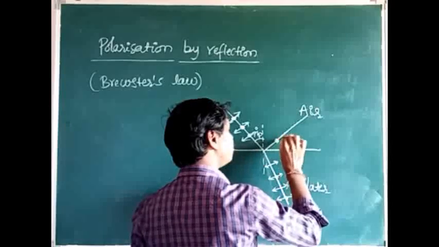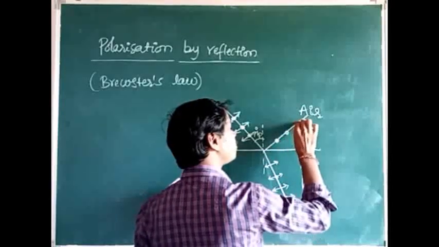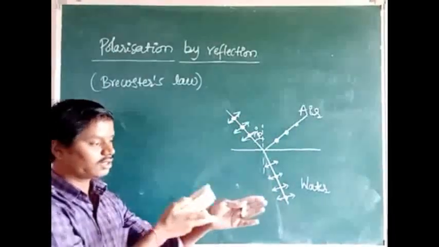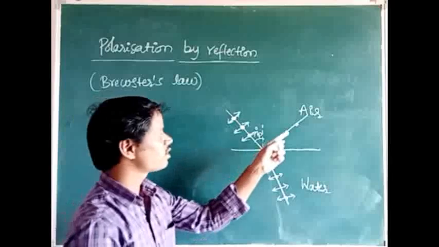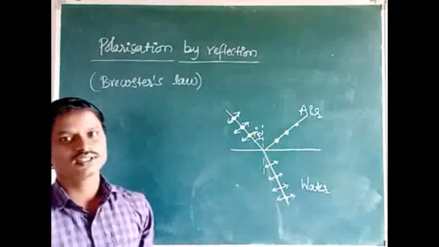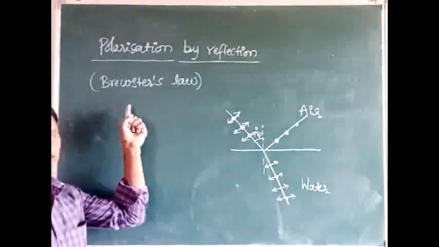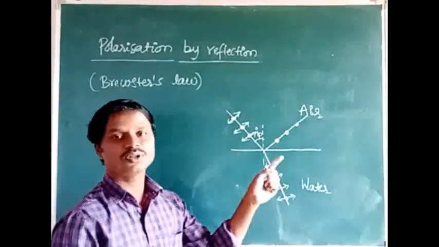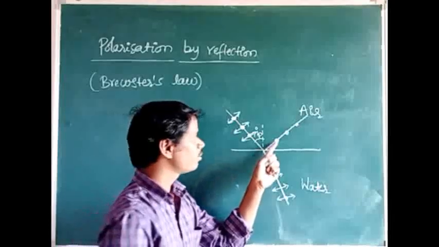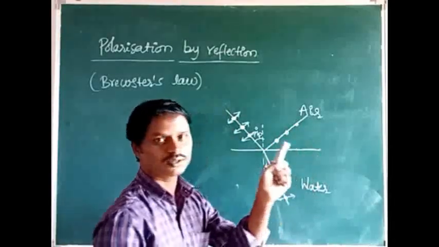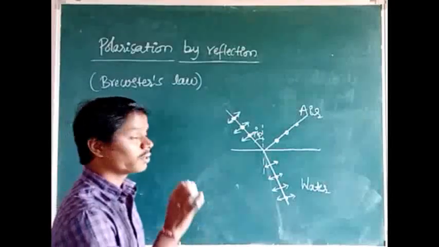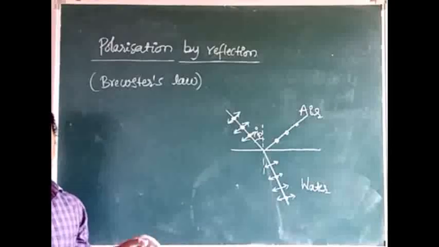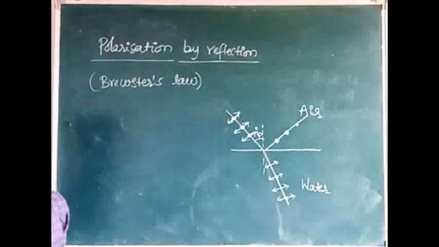But here, the vibrations are perpendicular to the plane of incidence. This is called the plane of incidence. So Brewster found that the reflected light is completely polarized, and the vibrations are perpendicular to the plane of the paper, or plane of incidence, for a particular angle of incidence. That angle of incidence is called Brewster's angle, and it is also called the polarizing angle.